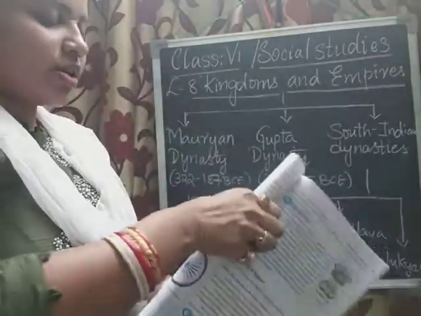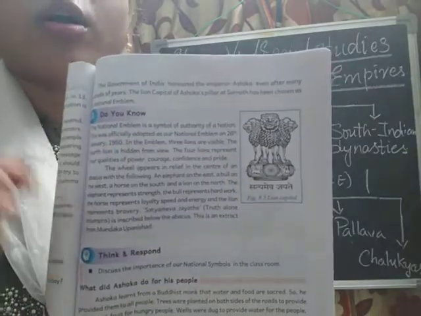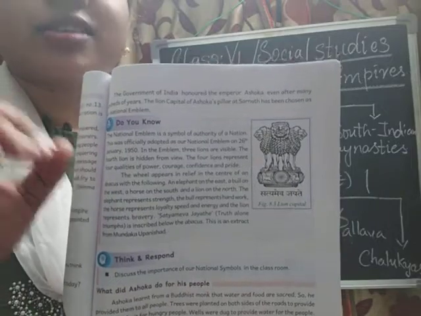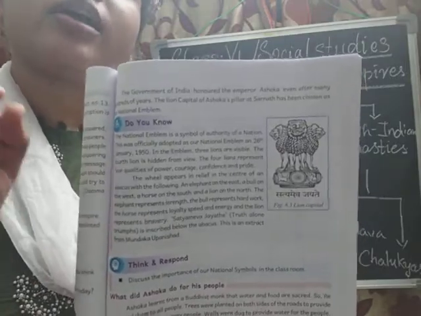So see children, this is the national emblem. The Indian government decided that this should be our national emblem on 26th of January 1950, when we got our Republic Day.